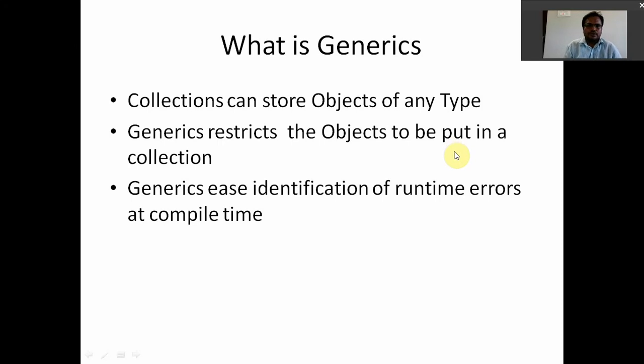Today we are going to discuss the generics concept in advanced Java. Previously we observed the collection framework, right? Quick recap of basic Java concepts: a collection can store objects of any type, but generics restrict the objects to be put in a collection. Generics is identification of runtime errors at compile time. This is the main use of generics.